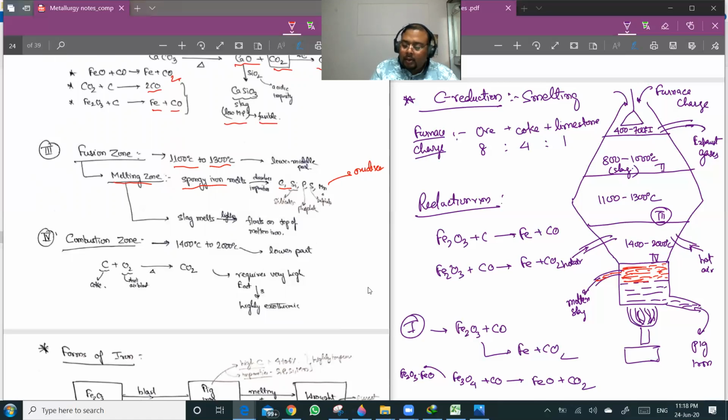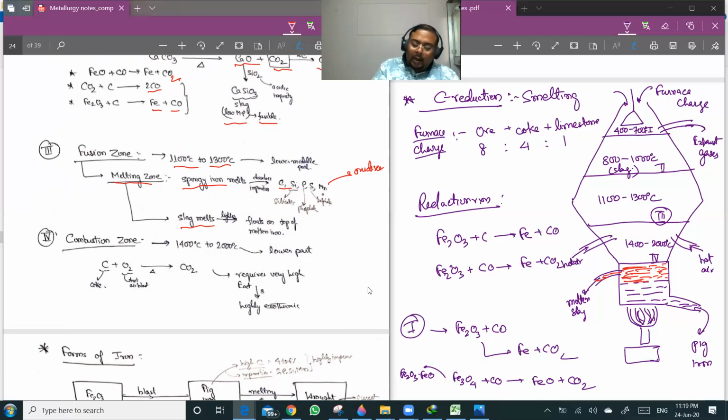All the dissolved impurities like carbon, silicon, phosphorus, sulfur, and manganese are oxidized. Carbon is going to CO2, Si is going to silicate, phosphorus is going to phosphate, sulfur is going to sulfate, manganese is going to manganese oxide. And in this zone all slag melts, and ultimately it will be floating on the top of the molten iron.